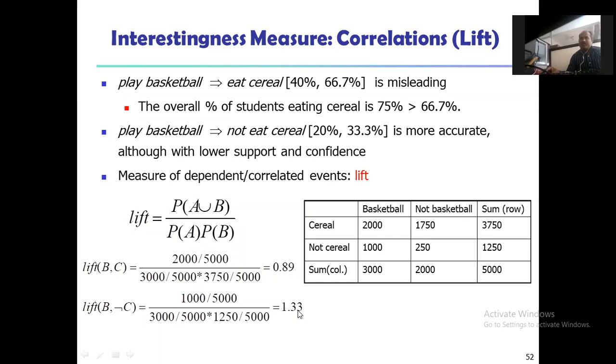Means here we need to find out which patterns are interesting. Okay. So the patterns we are going to consider are for eating cereal and the non-eating cereal here. So eating cereal is giving more accuracy and not eating cereal is not giving more accuracy here. Okay.